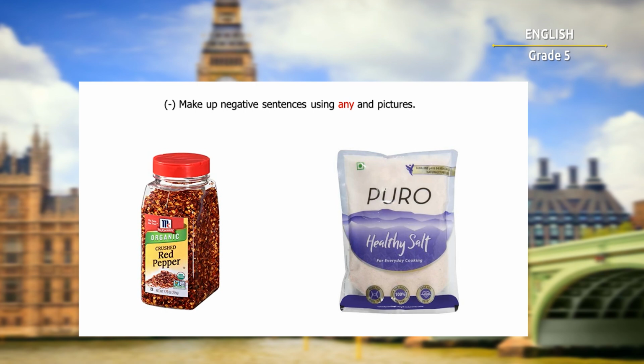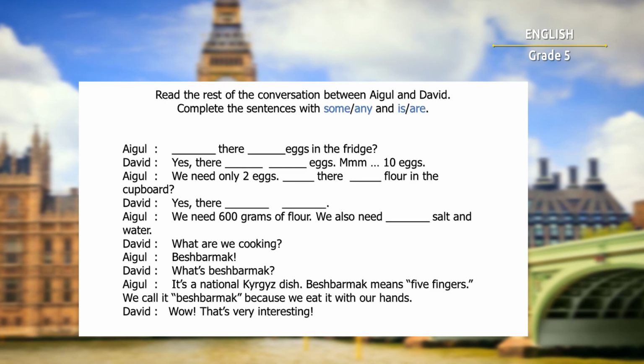Your time is up. Let us check. I don't need any pepper. We don't have any salt. Great job. Let's keep learning. Now we should read the rest of the conversation between Aygul and David. Complete the sentences with some, any, and is, are.